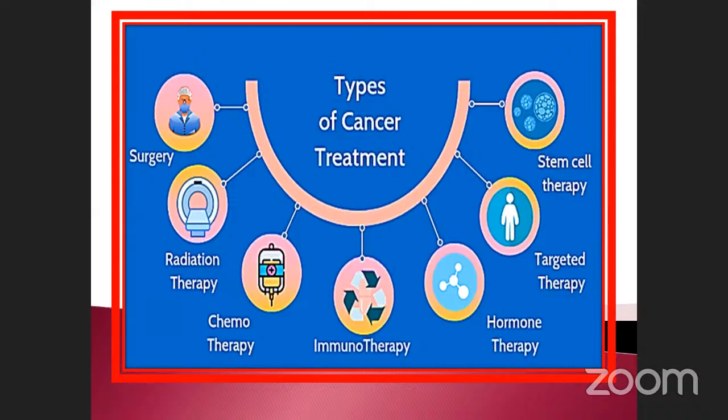These are the treatments they are giving. See, the types of cancer treatment are surgery, radiation therapy, chemotherapy, immunotherapy, hormone therapy, targeted therapy, and stem cell therapy. Okay, so this is the last part.